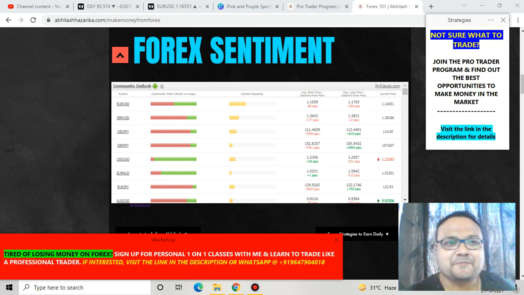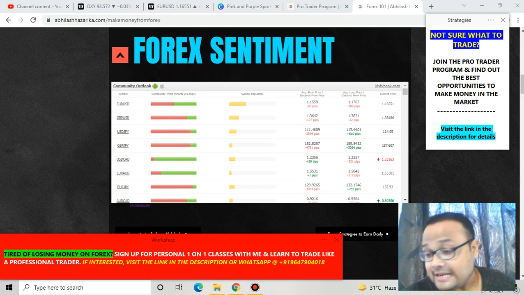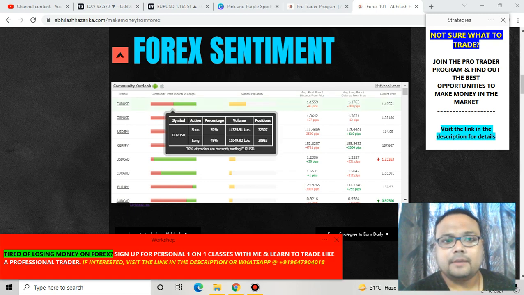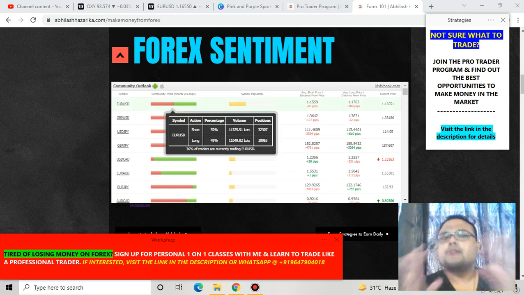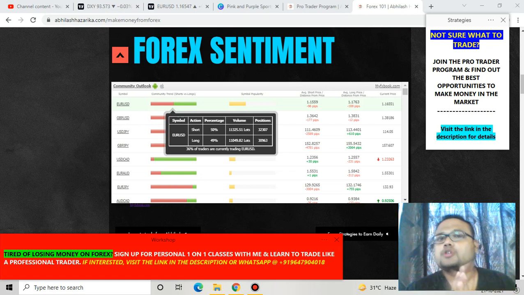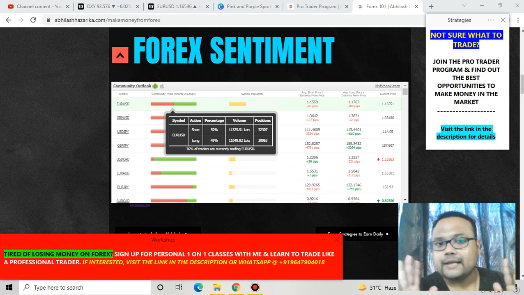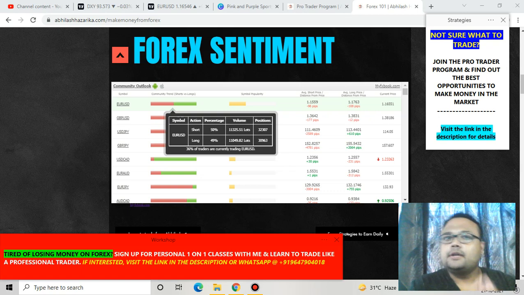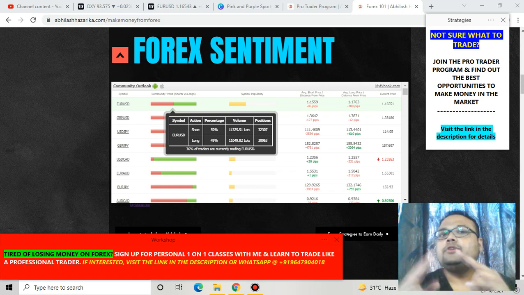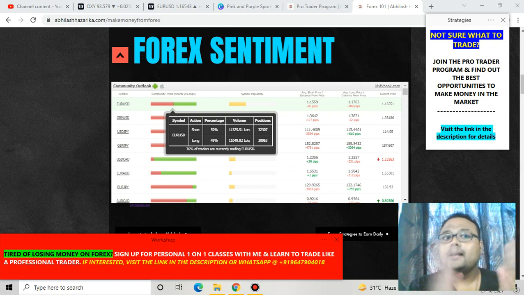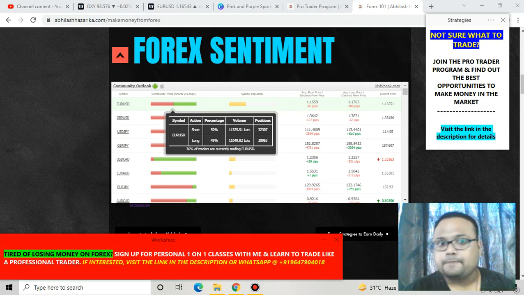So let's get started. This is the Forex sentiment meter in front of us, and we can see that the sentiment of the retail traders has not changed much, because yesterday also we looked at the sentiment meter and saw indecision, a confusion among the retail traders. Still we can see that 50% of retail traders are on the short side, whereas 49% have taken long positions. That means they are on the buy side. So there is a confusion among the retail traders regarding the currency pair Euro USD. We do not have much from the sentiment meter.